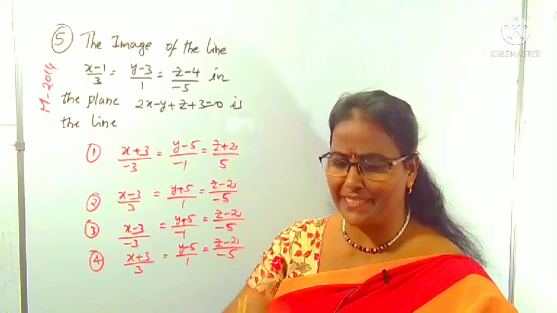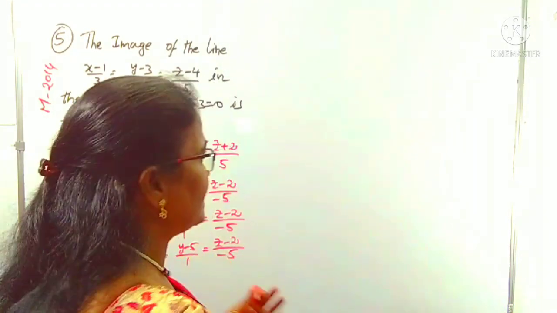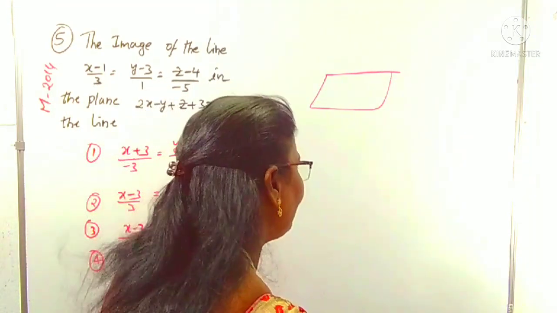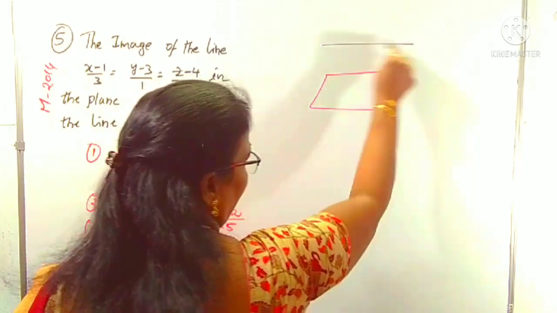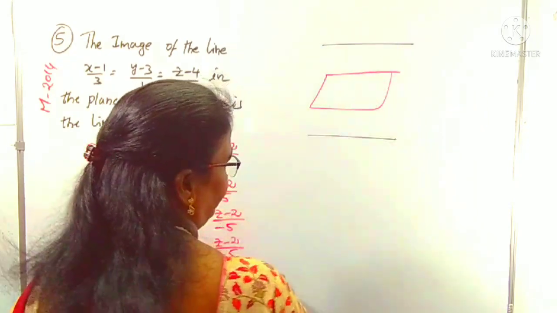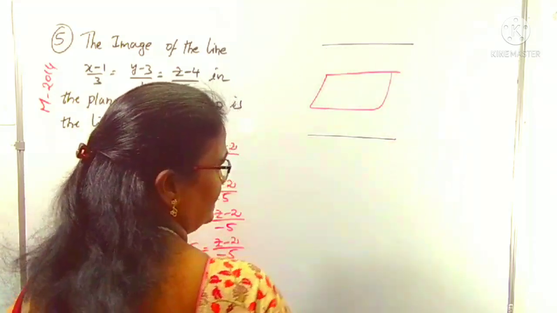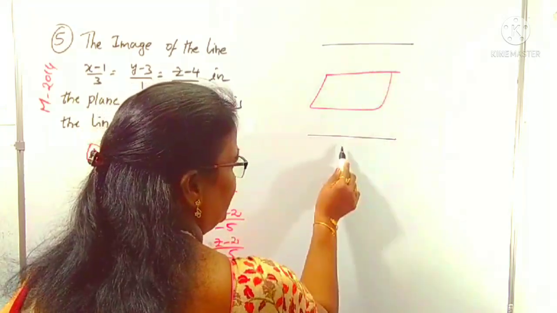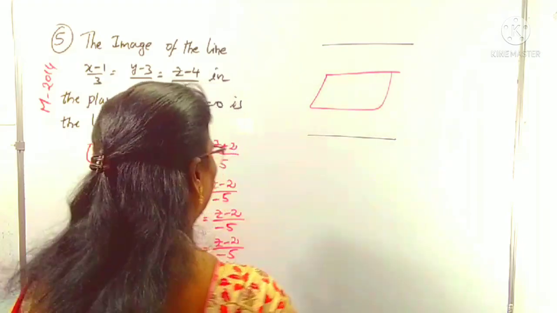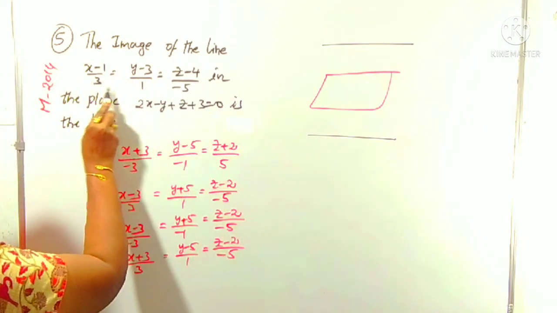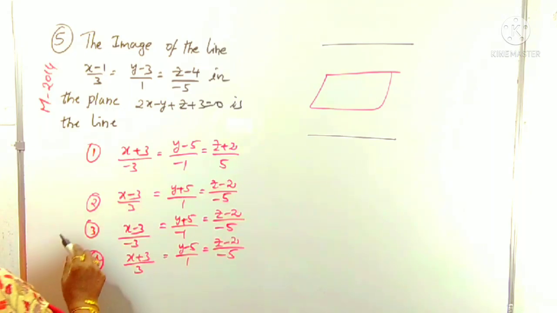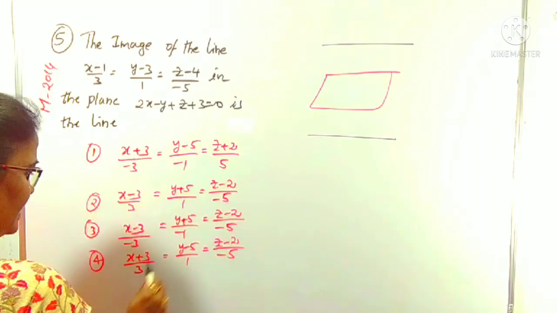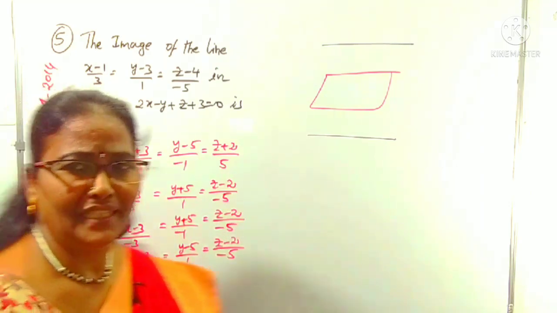It's the same concept. I will draw the figure so you can understand. Suppose this is a plane, and this is one of the lines, this line is given. We want this line's image, another line, with respect to this plane. We can understand whether these 2 lines are parallel lines or not. These 2 lines are parallel lines. This is the given line, this is the image line. These 2 lines are parallel, which means their DRs are the same. What are the DRs of the given line? 3, 1, minus 5. This is also 3, 1, minus 5. There is a repetition in the options.